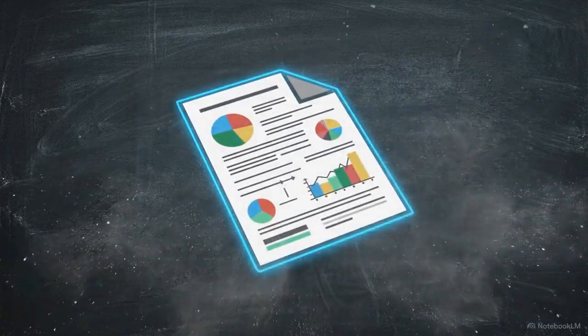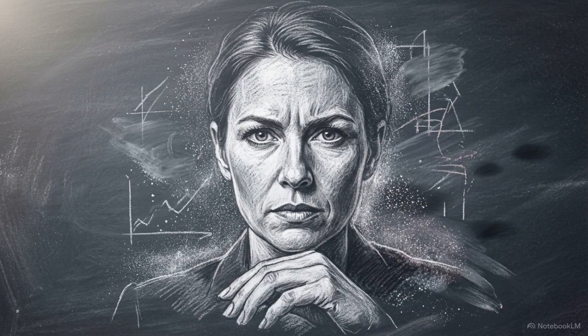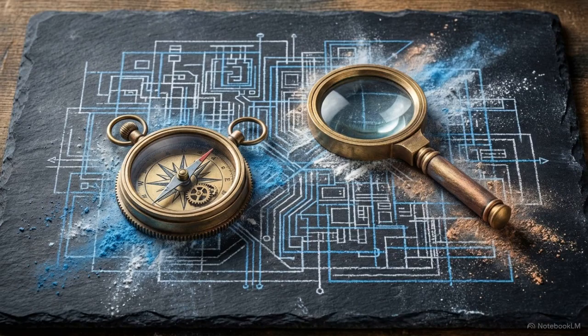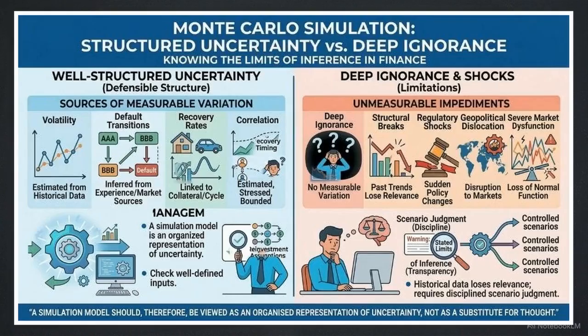We have to issue a critical professional caveat. A simulation is a disciplined map of assumptions. It is not a crystal ball that discovers absolute truth. This chart illustrates the model's boundary. On the left, we have measurable aleatory uncertainty, like daily market movements.